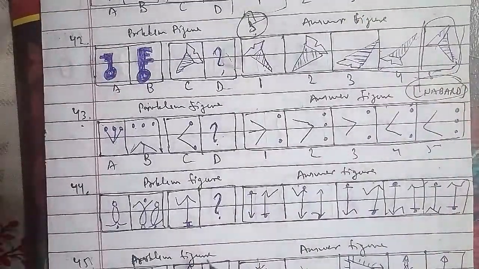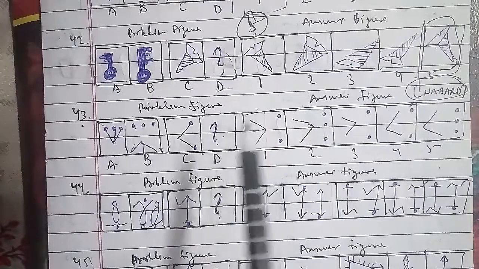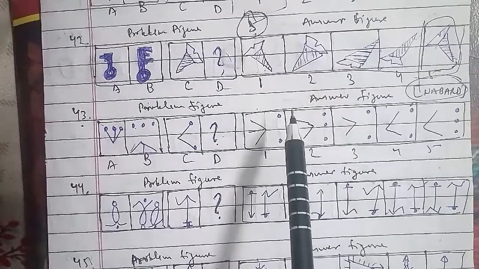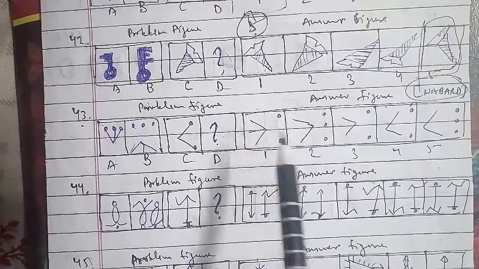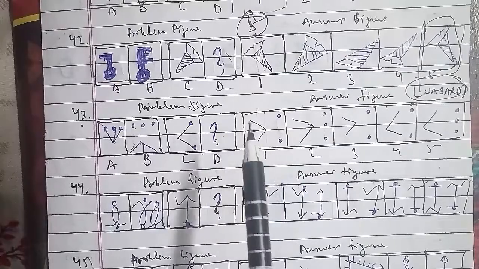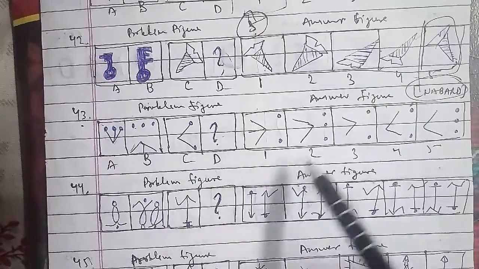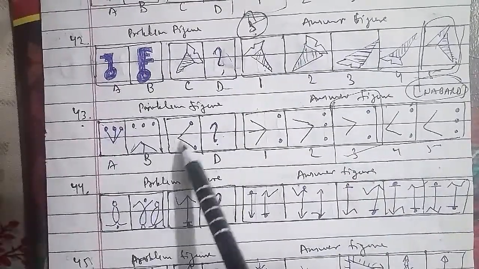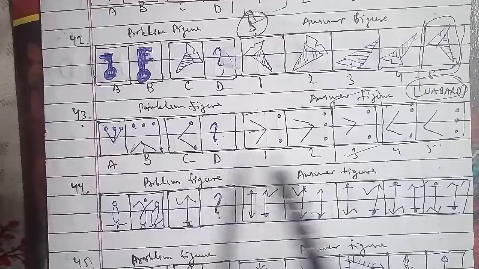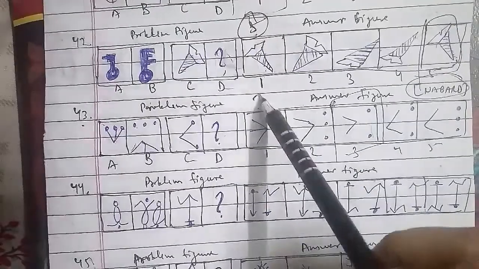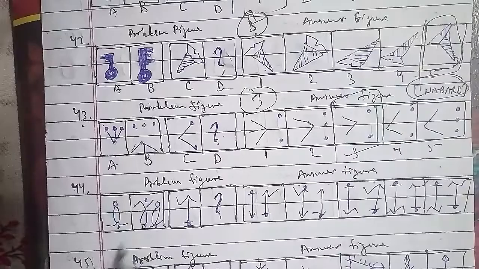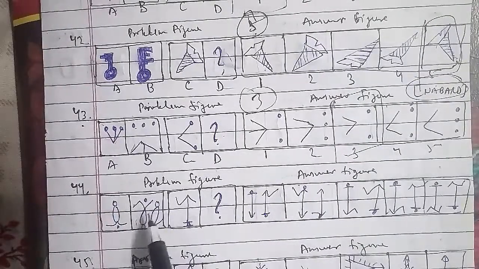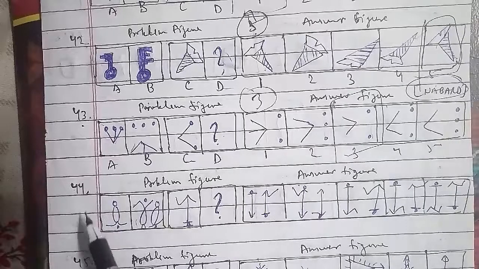Except for the dots, the remaining part of the figure gets inverted and moves to the opposite side of the square boundary. So we can say that the figure that will be the right answer is the third figure. It will be opposite, so that will move here itself and the dot remains here. So the third figure will be the right answer for this question. And as I told you, this has been asked in the NABARD examination paper, so of course it is an important question.